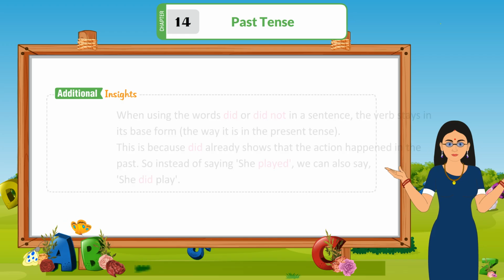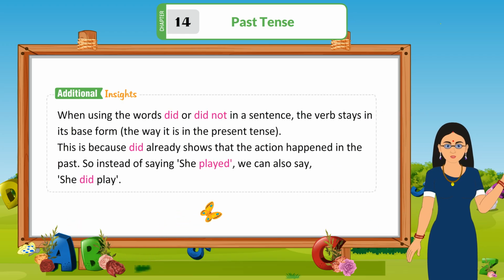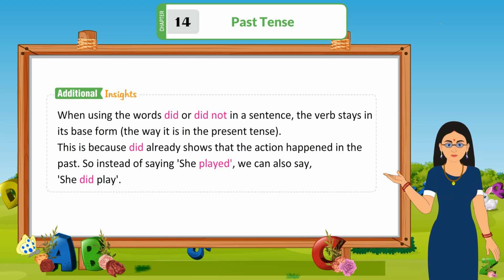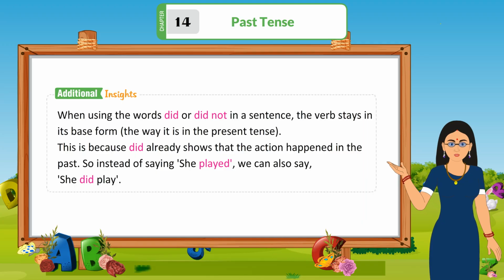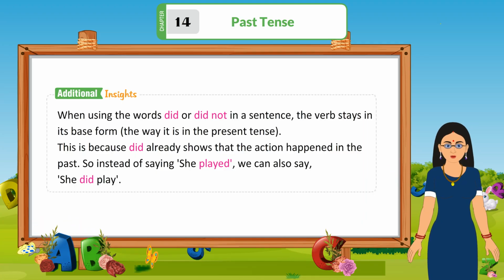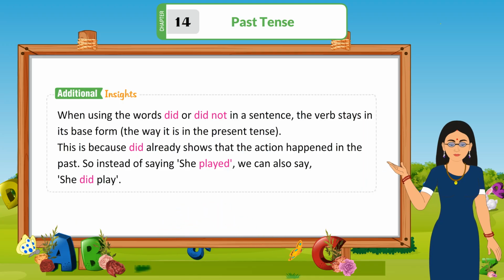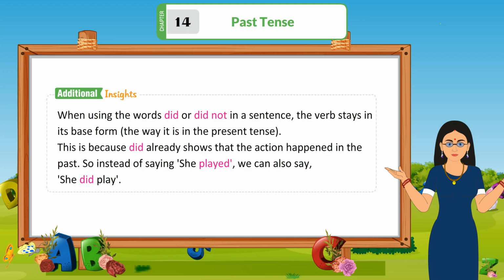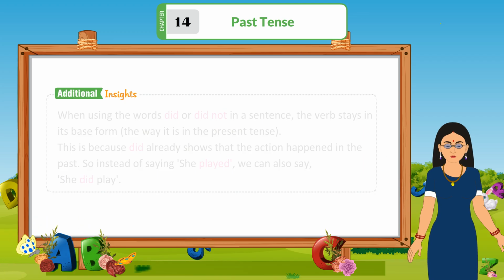Additional insight: when using the word did or did not in a sentence, the verb stays in its base form, the way it is in the present tense. This is because did already shows that the action happened in the past. So instead of saying she played, we can also say she did play.